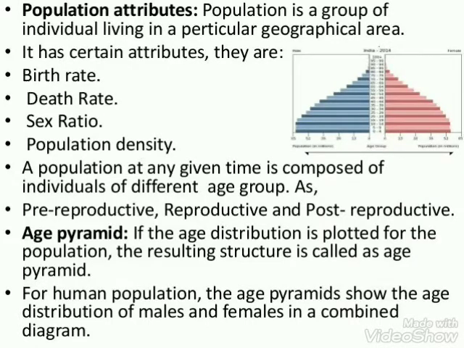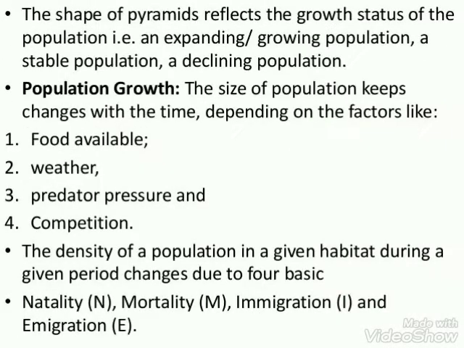For human population, the age pyramids generally show age distribution of males and females in a combined diagram. The shape of the pyramid reflects the growth status of the population. It can be expanding, stable or declining.